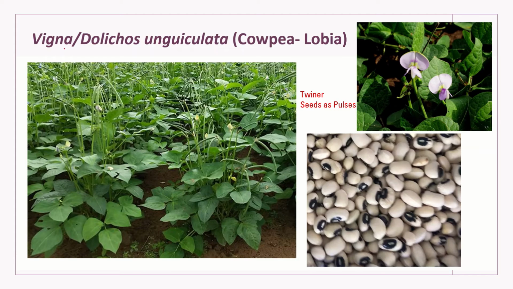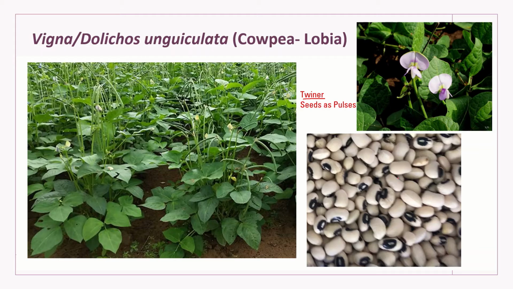The second is Vigna or Dolichos unguiculata. This is called cowpea, lobia, and we have mentioned this example under twiners. We mentioned that there are tree species, woody species, the woody climbers, twiners. So there, under twiner, we mentioned the example of Vigna or Dolichos unguiculata. You can see it yourself. These are weak stemmed plants and easily they can twine around the support.